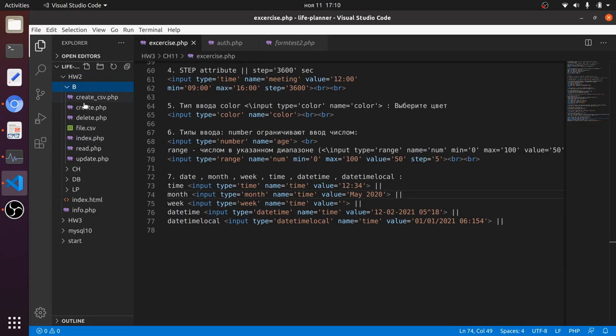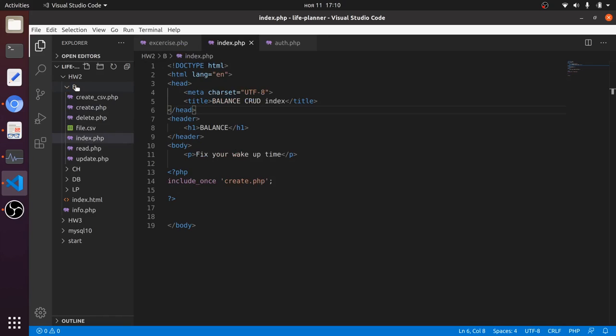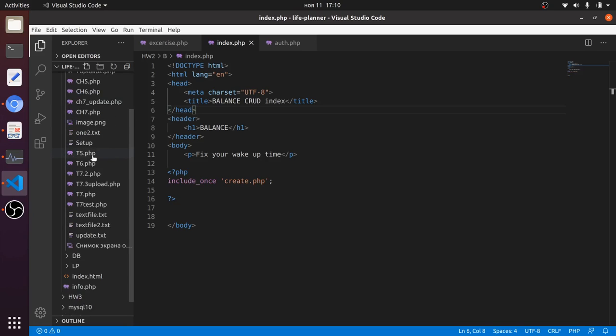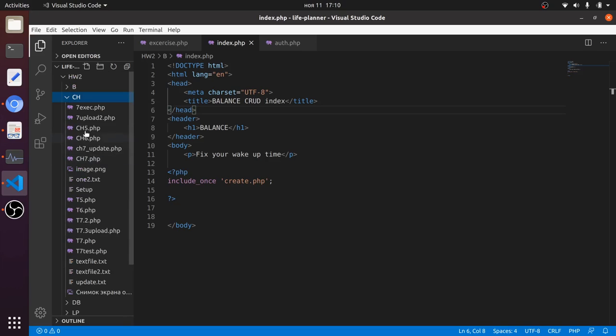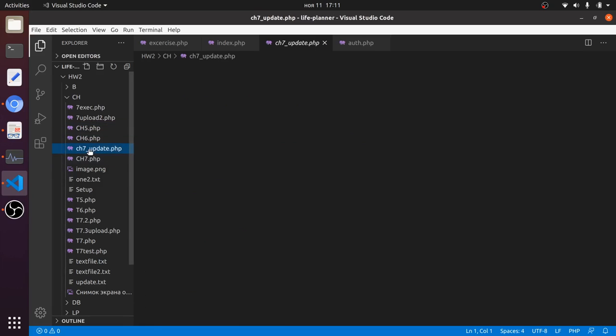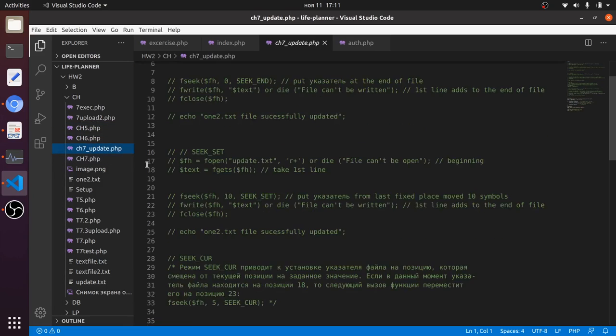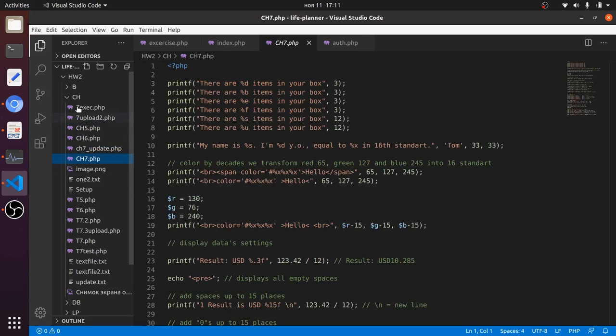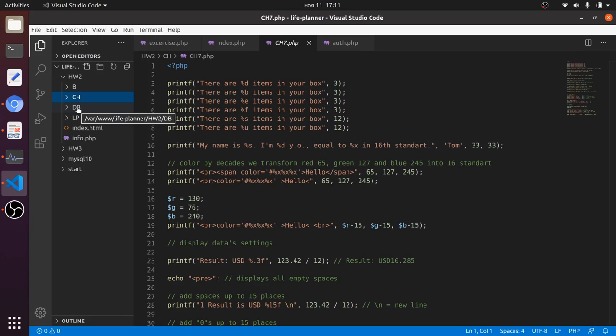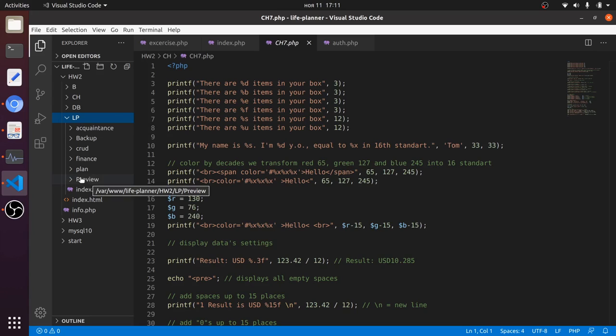and I have some folders here. This is the folder of my previous function of the previous balance project. So index.php, yes, I use something from here, and ch means chapters. Here I made some examples, I tried some examples that were given in the chapters, and applied everything in a browser to see how it works, to understand properly. Then this folder is related to databases, and LP is Life Planner. This is my actual project.